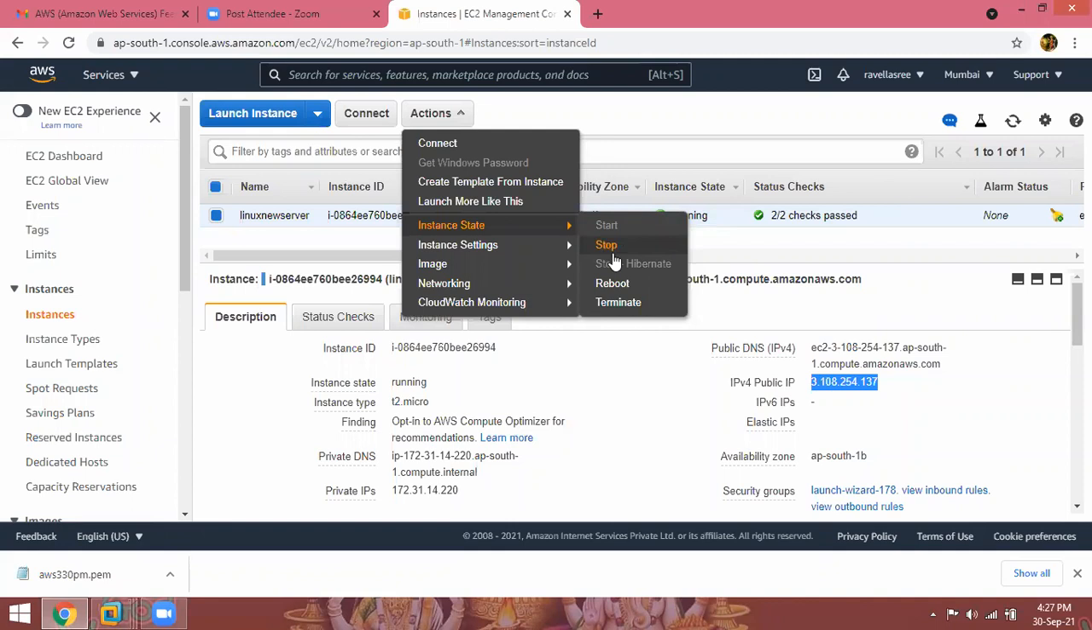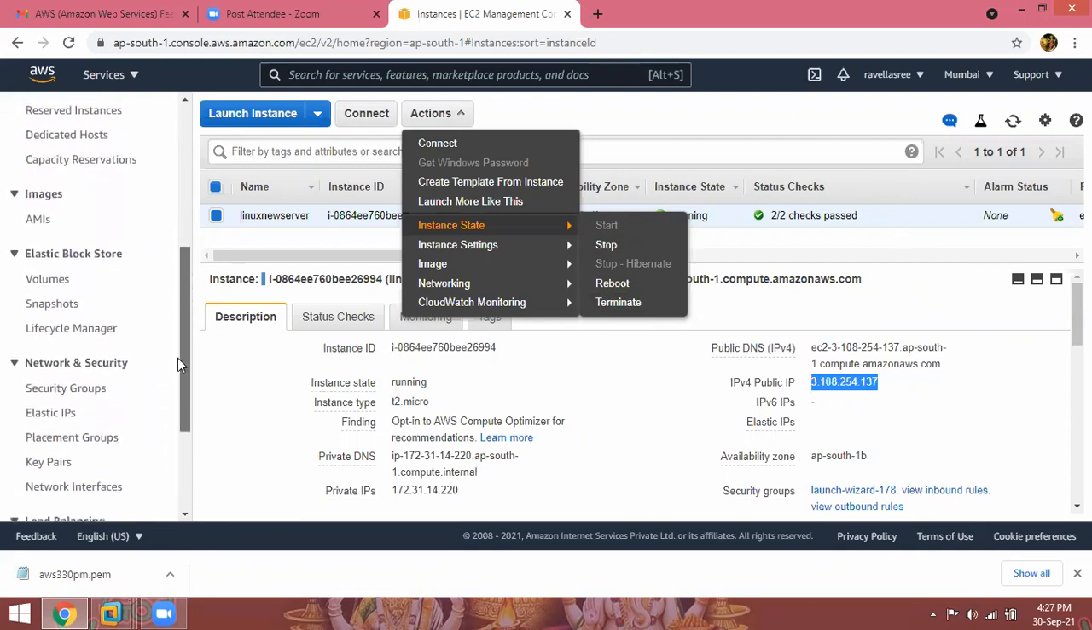Stop means shut down. Reboot your server means it will reboot your instance. Terminate means your instance is going to be completely demolished. Again, tomorrow while you are practicing, you can launch. Now, these volumes we are going to discuss in coming classes.